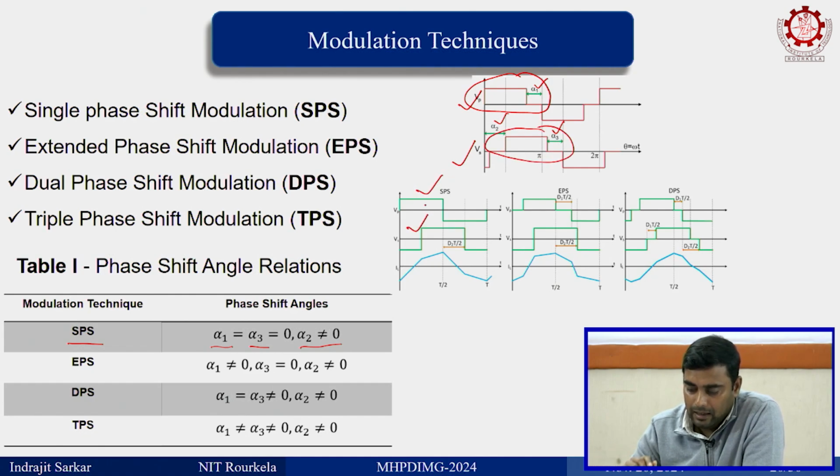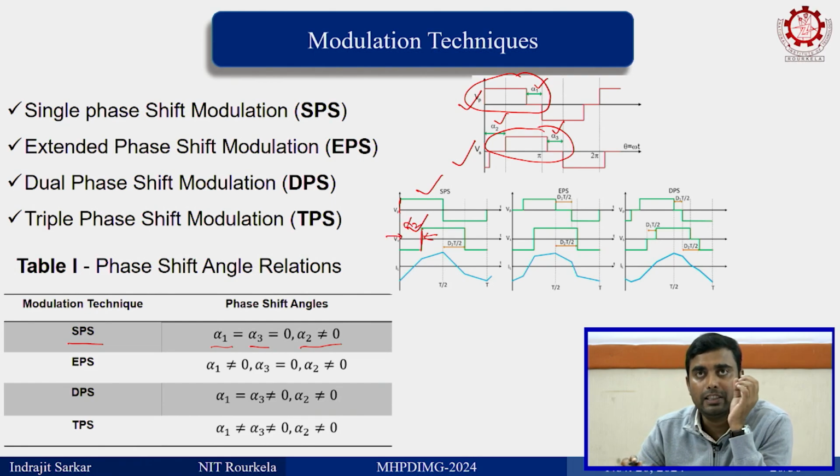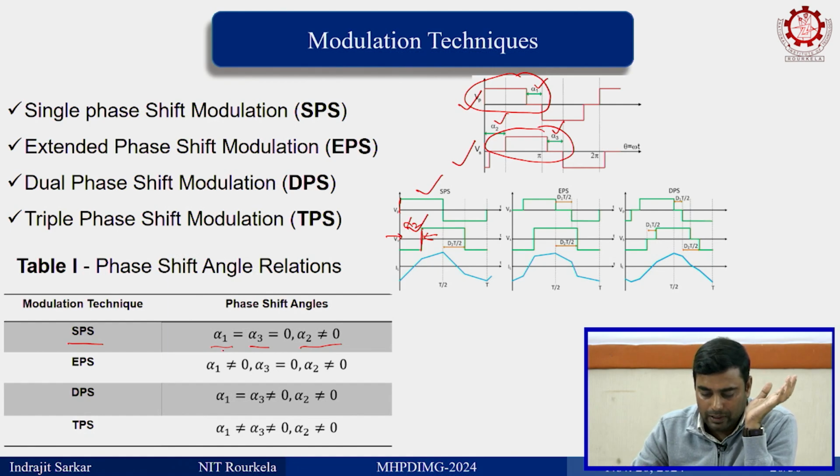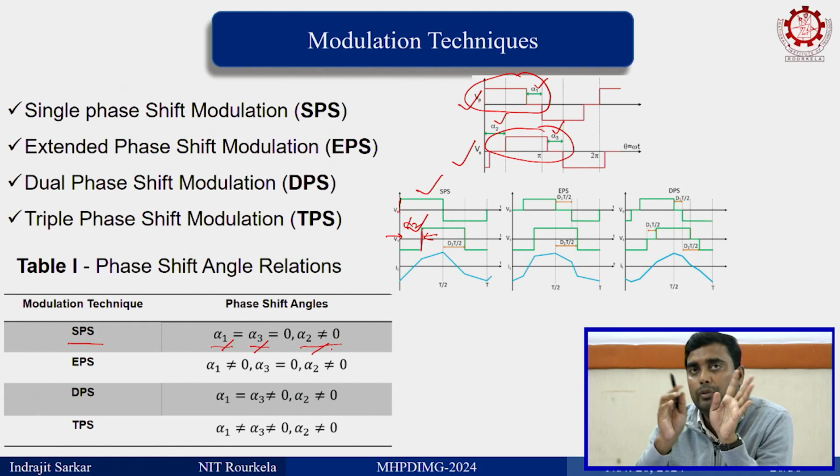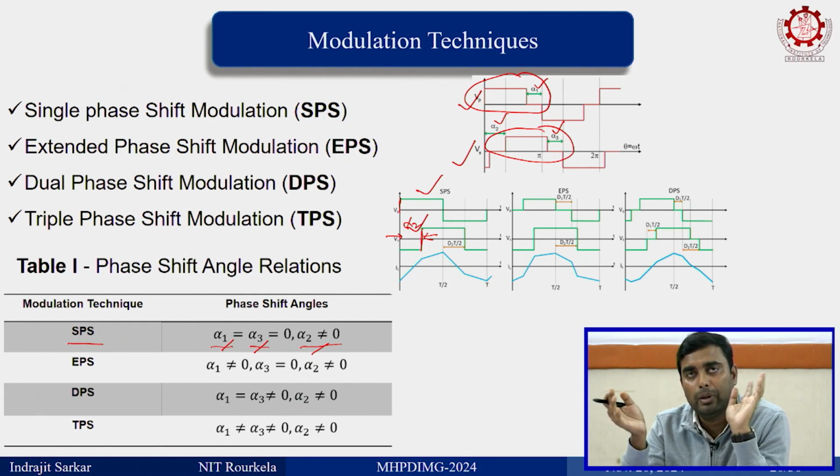Okay. And there is a phase shift between this 0 crossing and this 0 crossing. This is called alpha 2. So, in single phase shift control, alpha 1 and alpha 3, these two are 0. So, you have 2 square waves, with alpha 1 and alpha 3 equal to 0, and then alpha 2, there is a phase shift. You need a phase shift, otherwise no power flow will happen between the primary bridge and the secondary bridge.